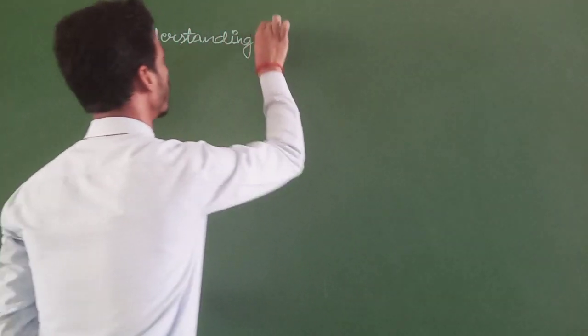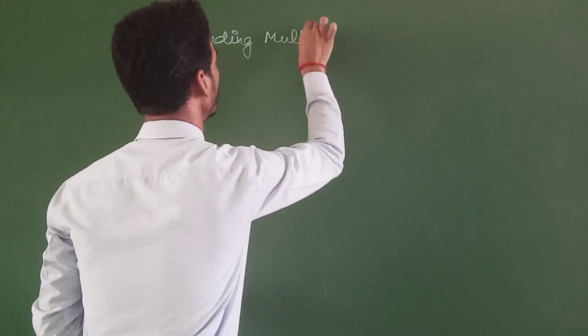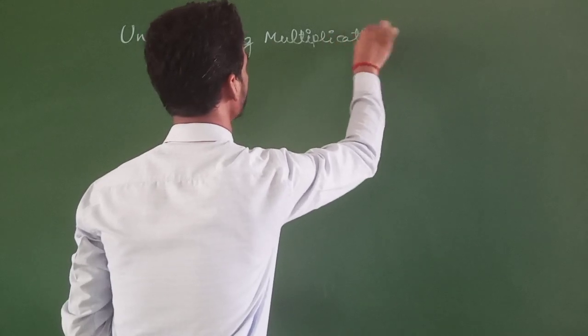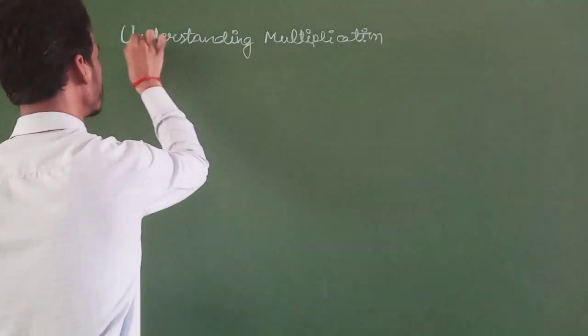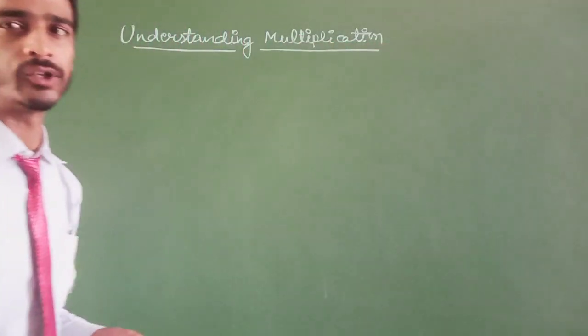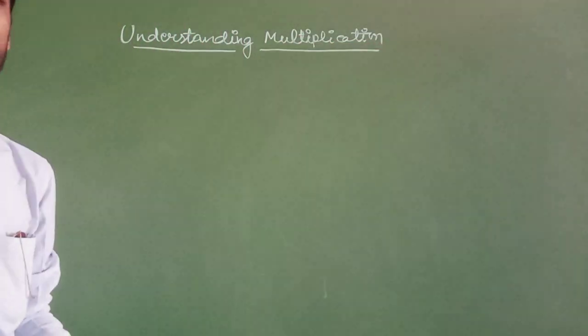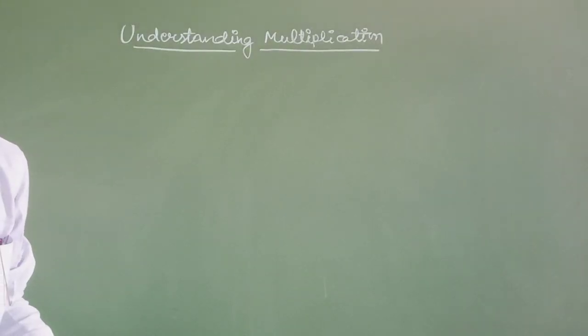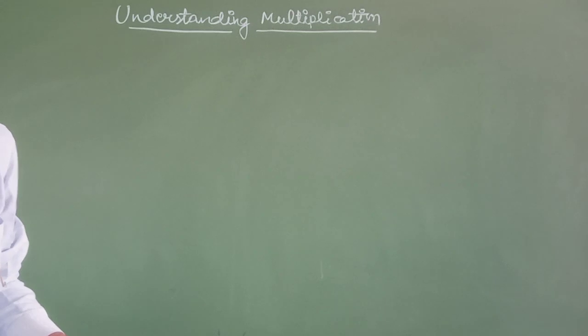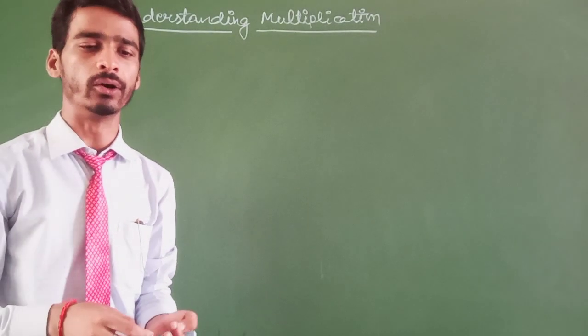The topic is understanding multiplication. We will discuss what multiplication is, and there are some rules also. The rules are: first, multiplying by 1, and multiplying by 0.